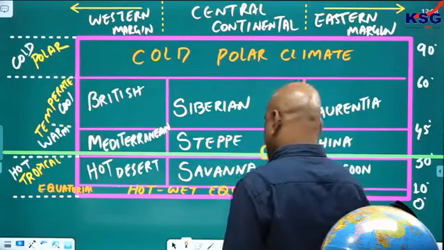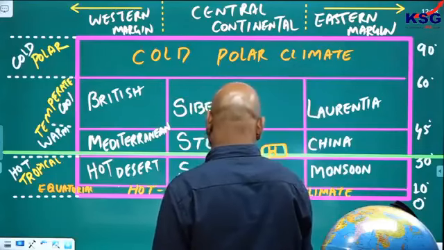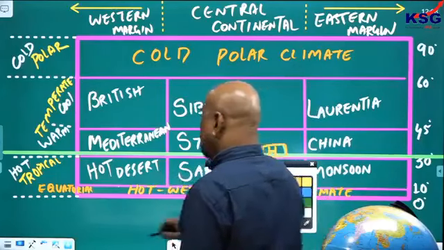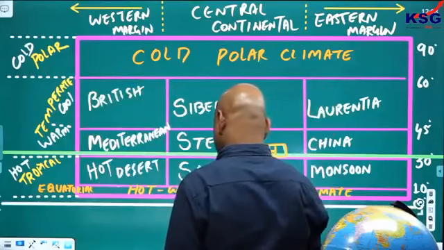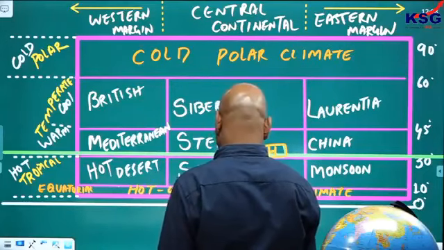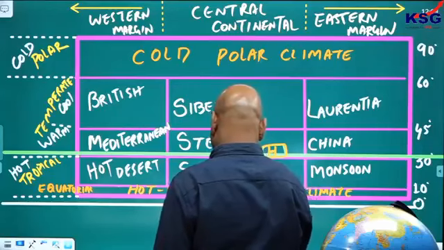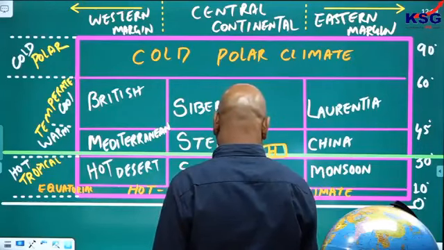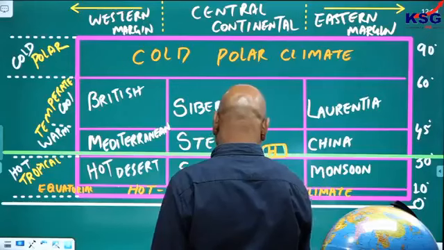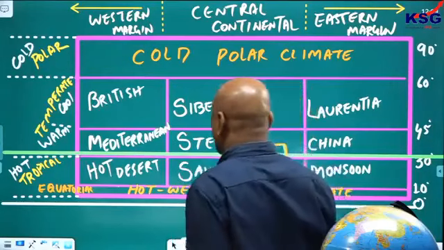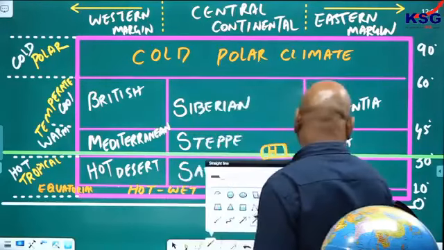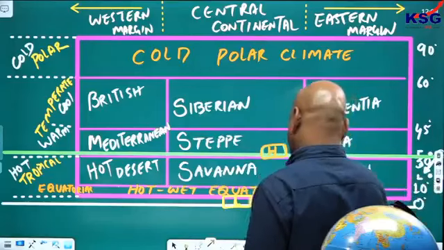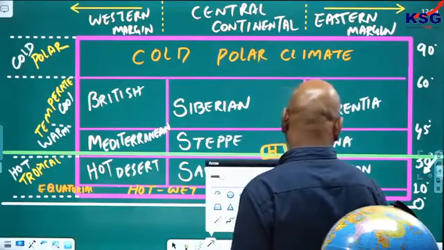And here in the lower part we have the low pressure belt. Here at the equatorial low we have the low pressure belt. So wind will blow from high to low pressure belt. See here how it will be.